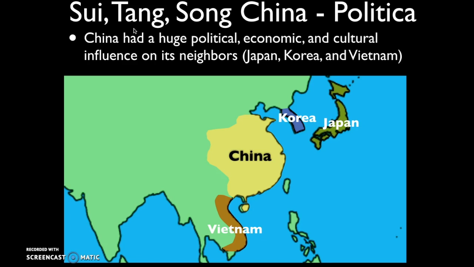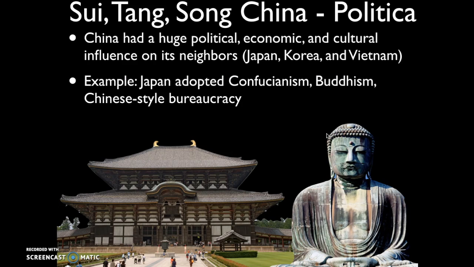And this really came to a head during the Tang Dynasty, when the Japanese and the Koreans sent delegations of scholars to China to study what the Chinese were doing and then to bring back those traditions to Korea and Japan, which is what happened. So, for example, the Japanese are going to adopt Confucianism and Buddhism and Chinese-style bureaucracy. They're going to drink tea like the Chinese. They're going to wear silks like the Chinese. They're going to have writing that's very similar to Chinese characters. That's the massive gravitational influence the Chinese has on other regions in East Asia.